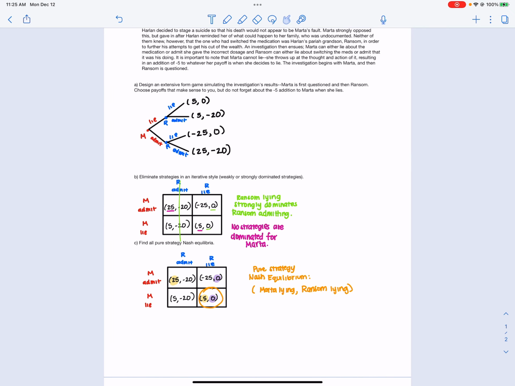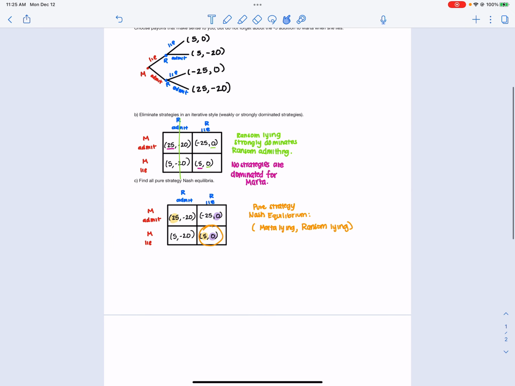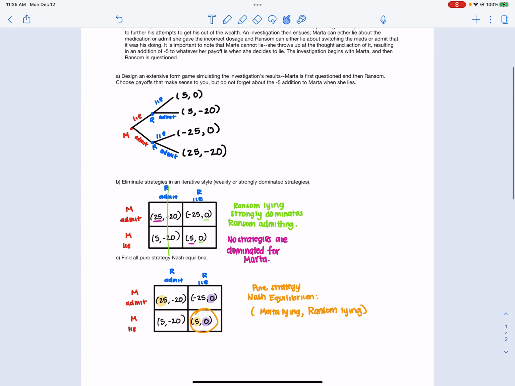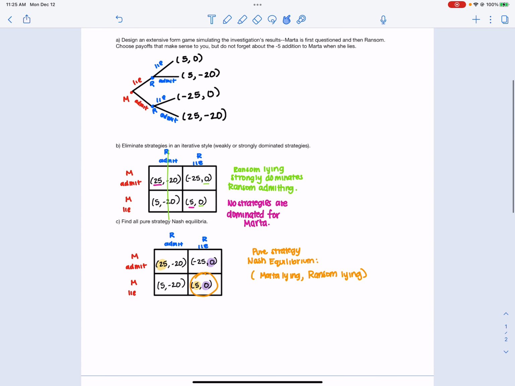So yeah, very simple. I didn't want to drag it out. There you go. That is my M problem.